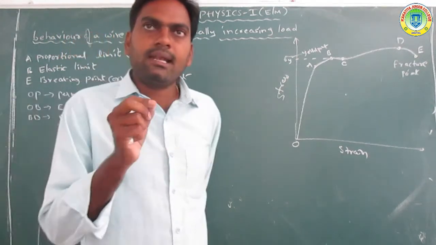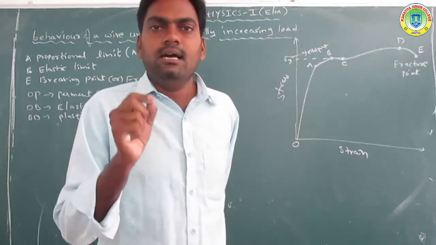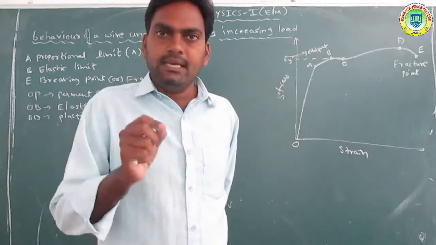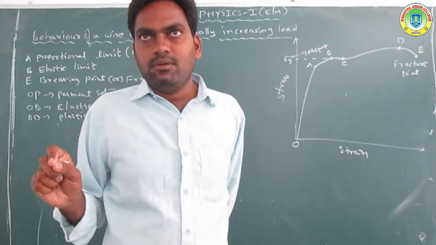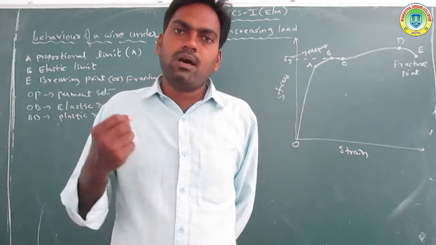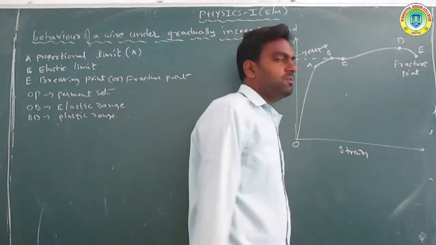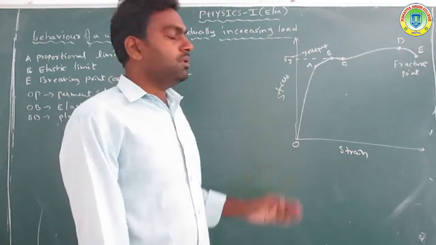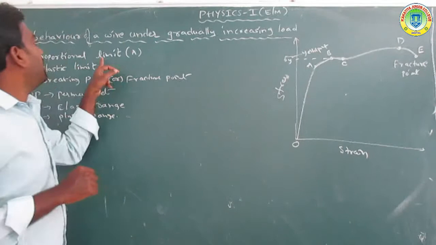In the proportionality limit, the stress is directly proportional to the strain and obeys Hooke's law. When the load is removed, the wire regains its original position. The OA region is along a straight line.